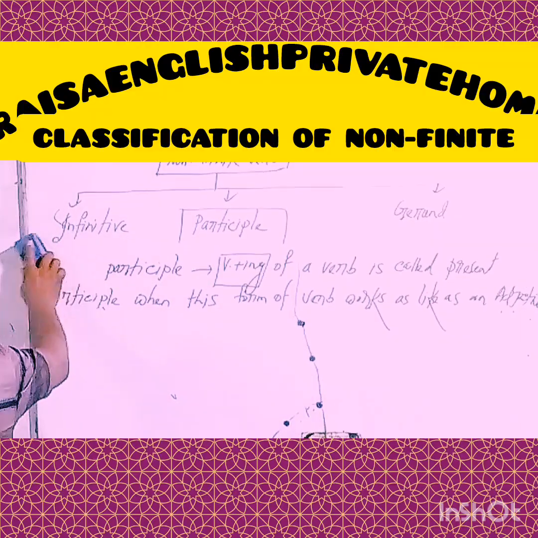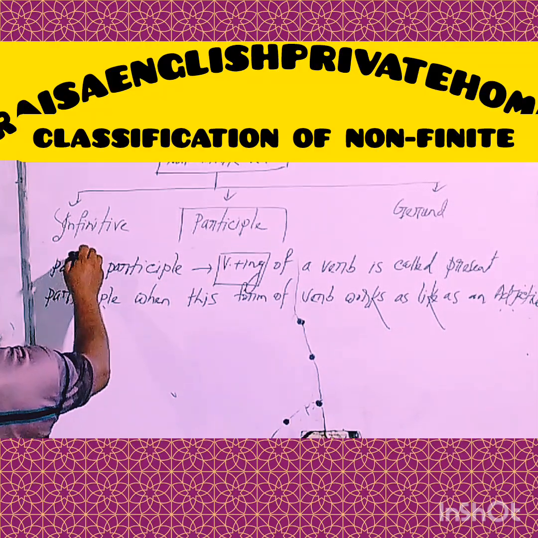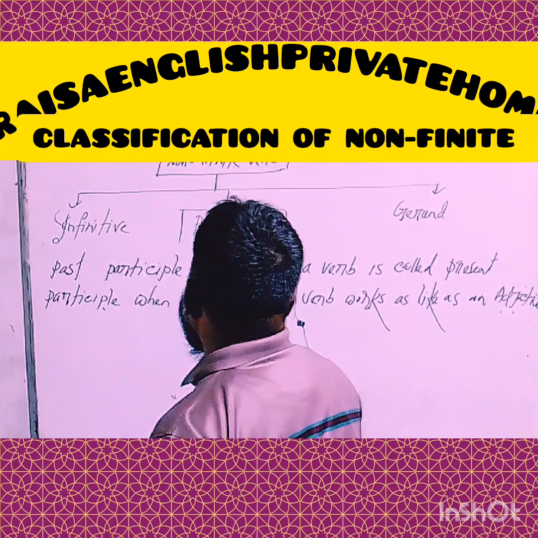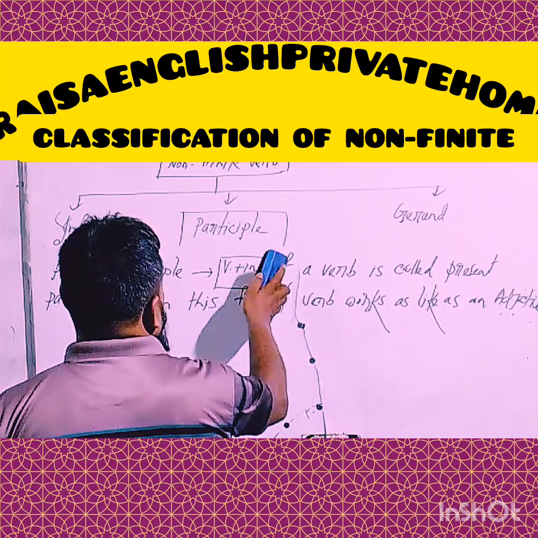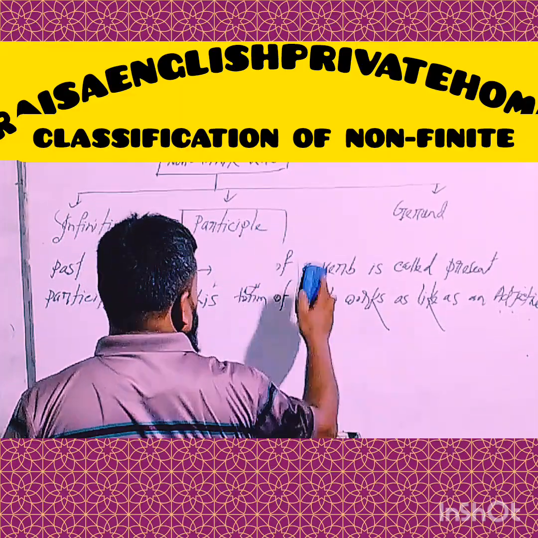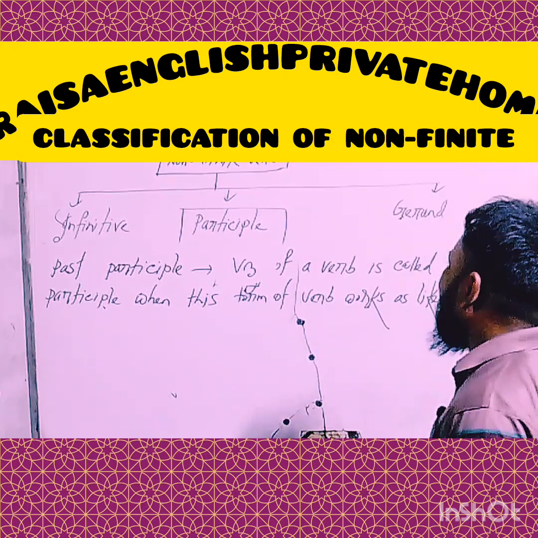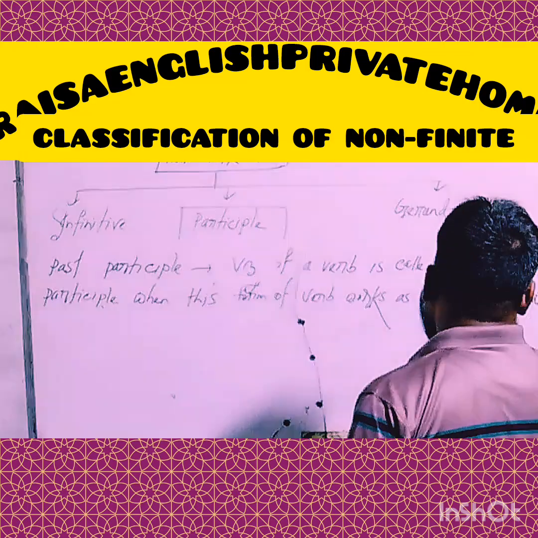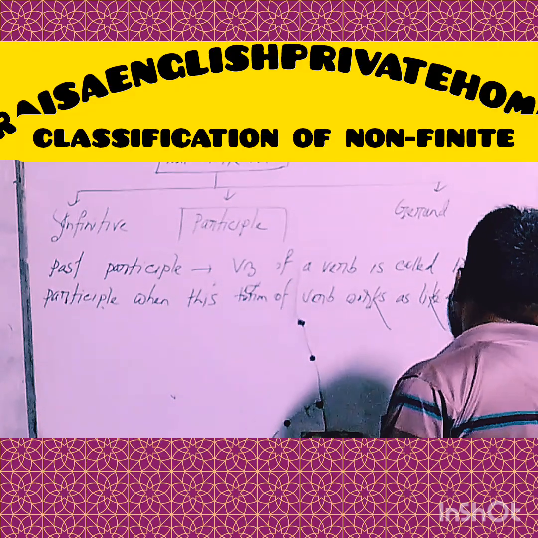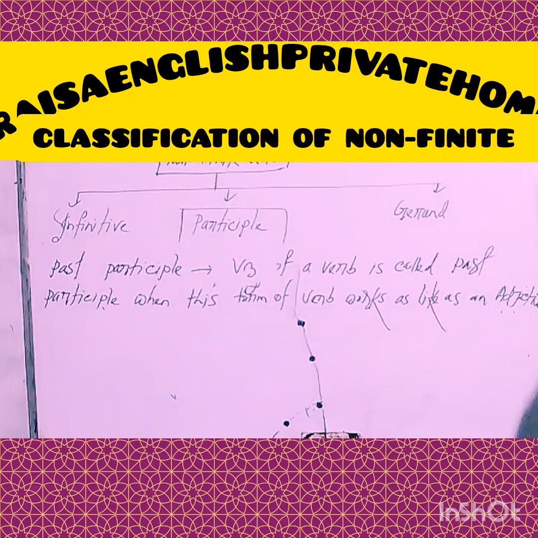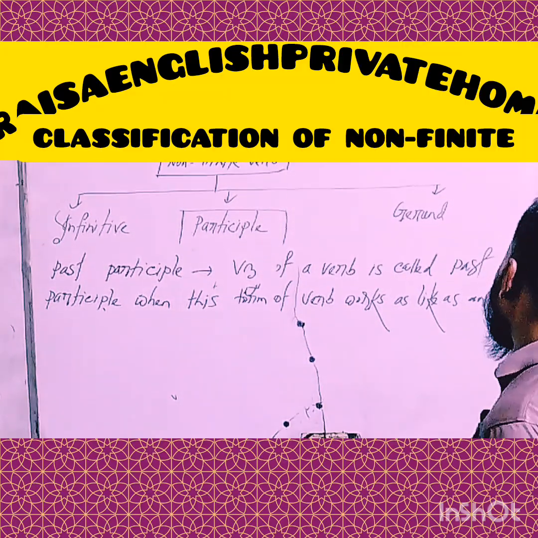So, my dear learners, now I'm trying to show you about past participle form. Okay, my dear learners, we can say that the V3 form of a verb is called past participle. When this form of verb works like an adjective.